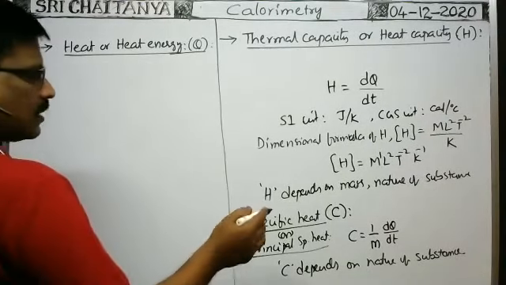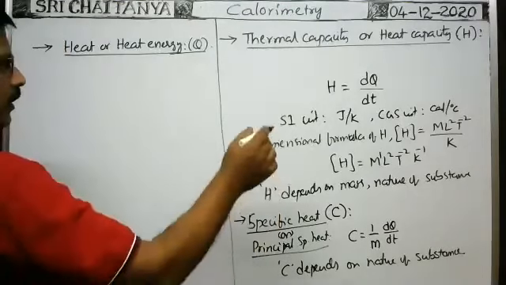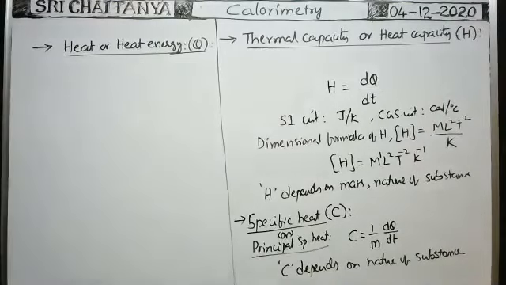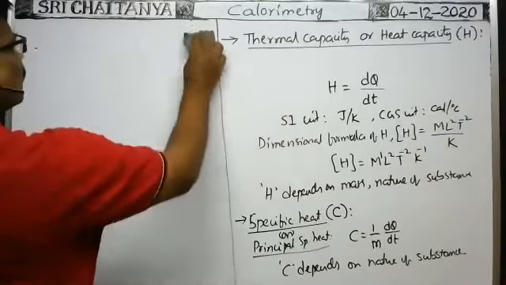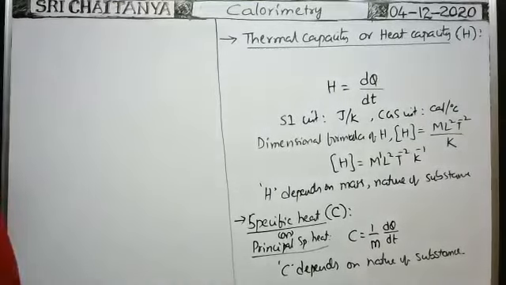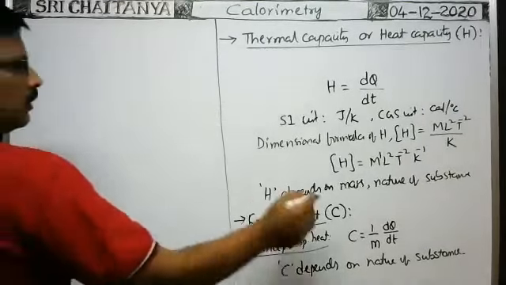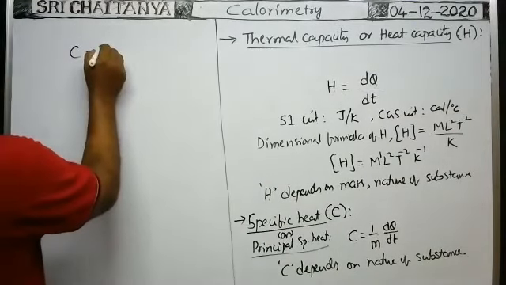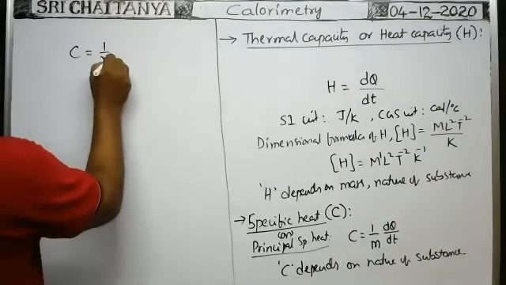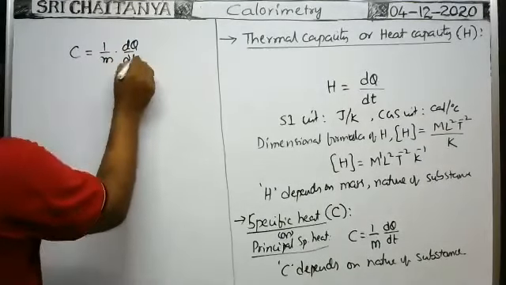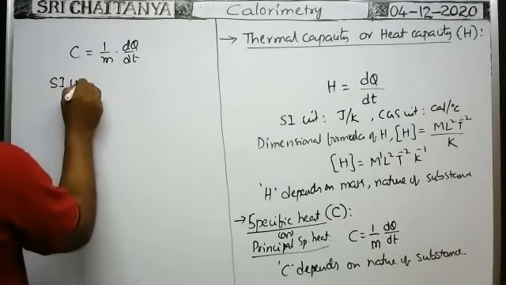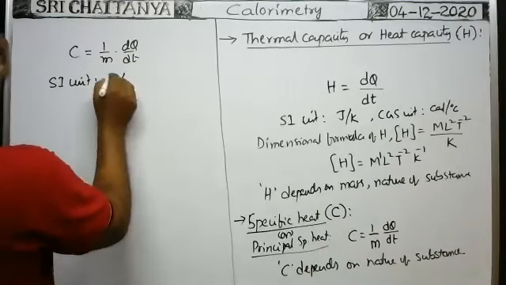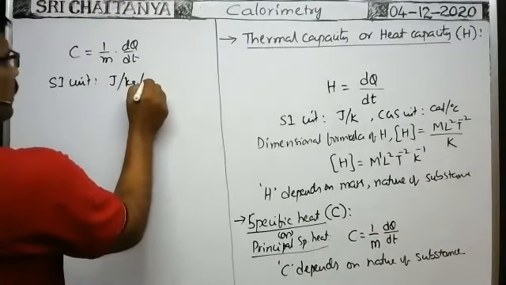Next, in specific heat, you see here heat capacity is capital H. So specific heat is equal to, from this formula, principal specific heat c is equal to 1 by m into dq by dt. Okay, what is the SI unit of principal specific heat? The SI unit of specific heat is joule per kg per degree Kelvin.